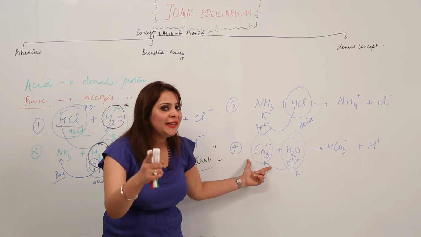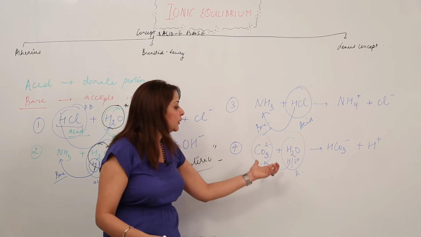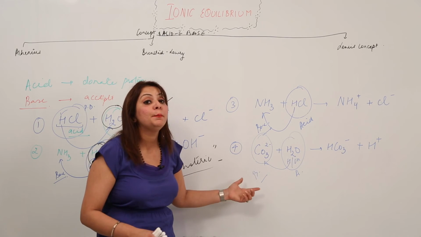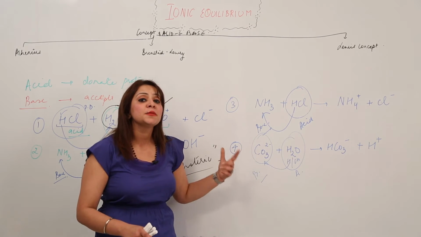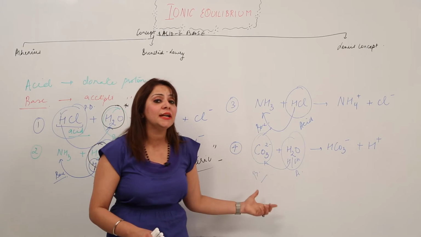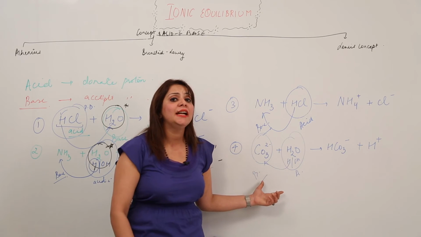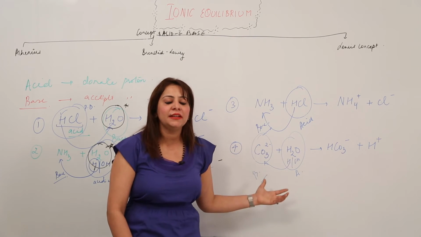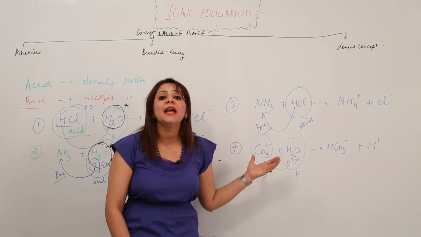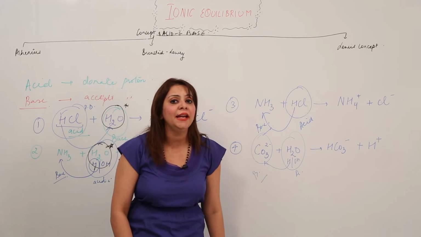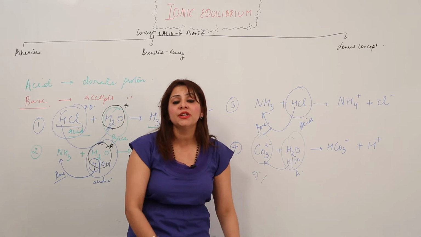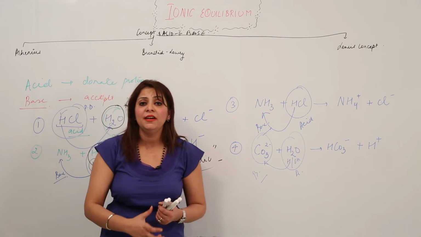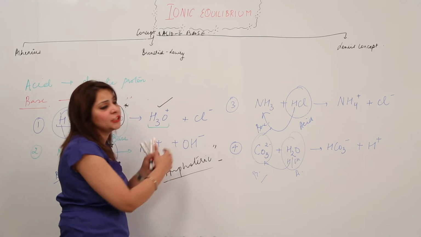Carbonate ion does not carry any hydroxide ion, right? You don't get to see any kind of hydroxide ion, but still here it is behaving as a base. So it is not compulsory that a substance should possess hydroxide ion in order to behave as a base. It can also behave as a base without the presence of hydroxide ion. So these are the limitations which were not covered by Arrhenius, and it was proven by Bronsted, right?